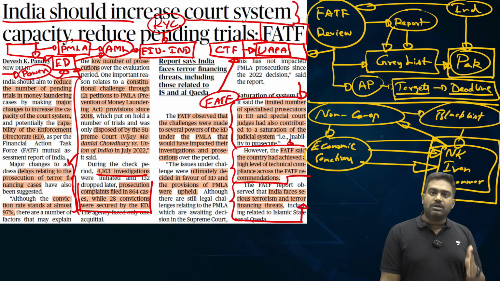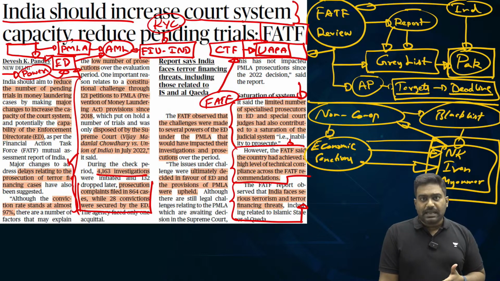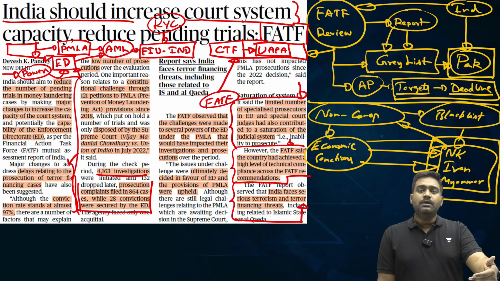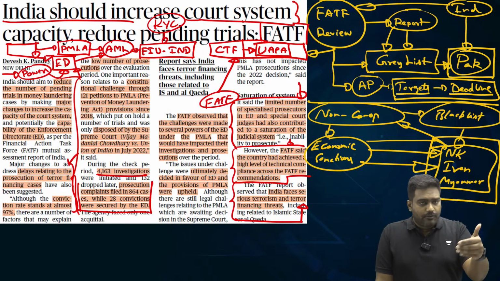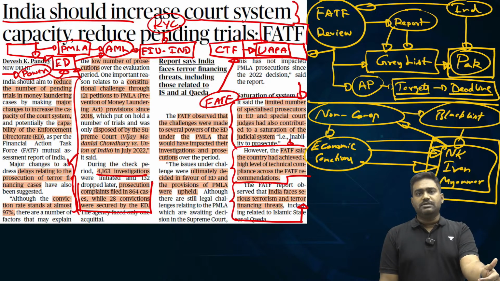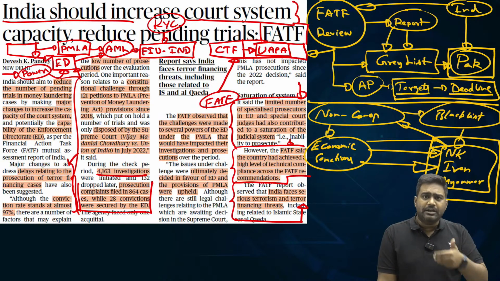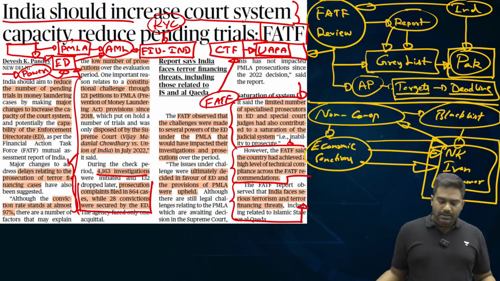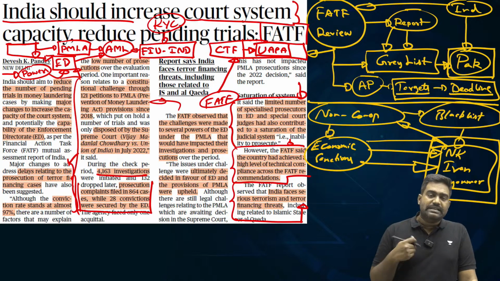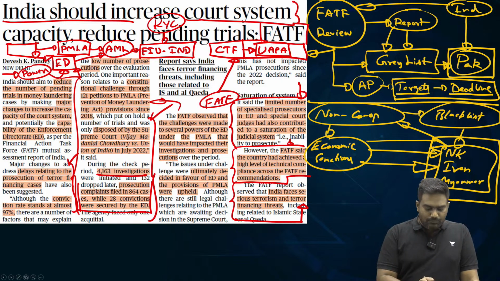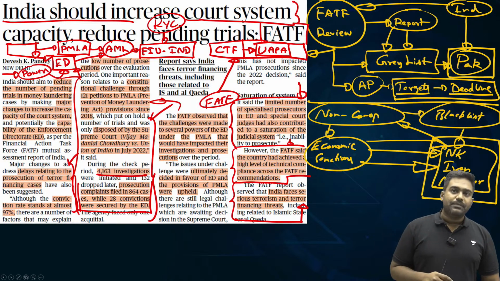So this is a shortcoming that has been flagged by FATF: you have to improve your investigation, step up prosecution of cases, carry out more prosecutions. For that, you have to have an efficient judicial structure as well. The judiciary should have the capability to fast track those cases. So this is where India needs to show improvement. These are recommendations given by FATF, and it has urged India to increase the prosecutions, to reduce the burden on the judiciary and ensure that more cases are prosecuted.